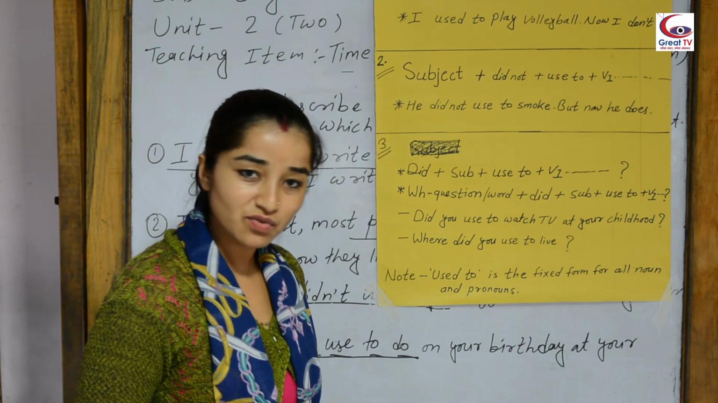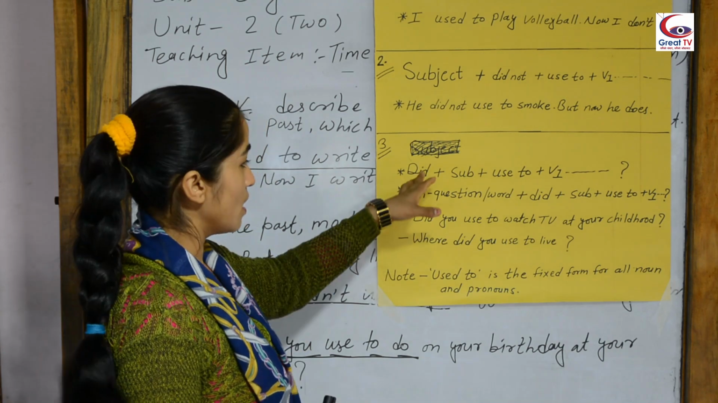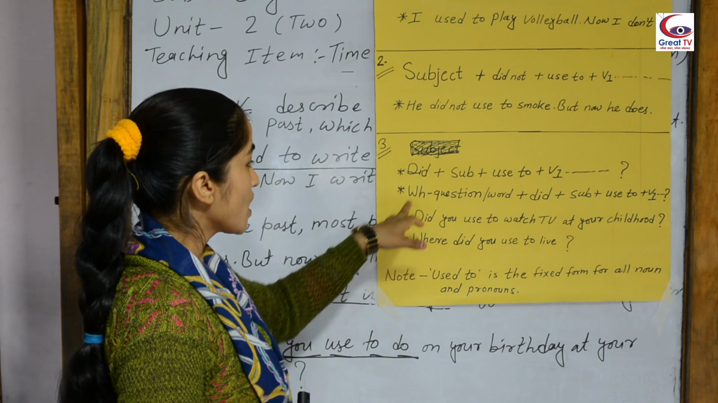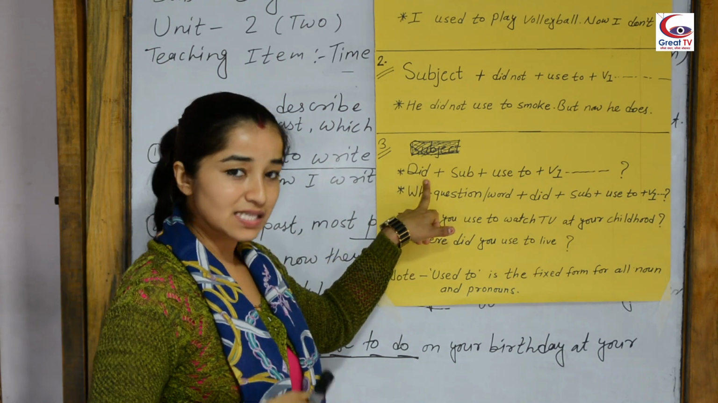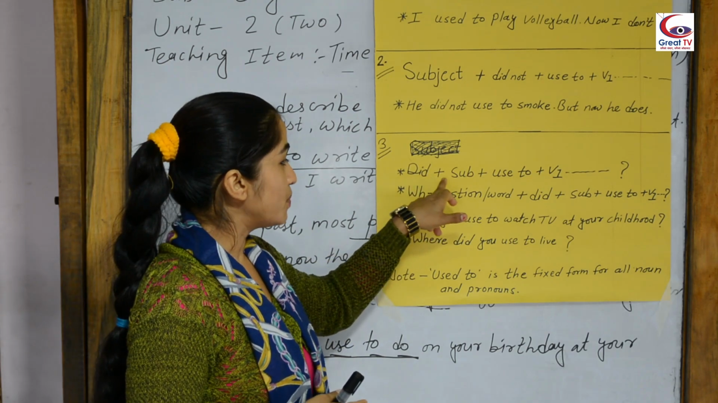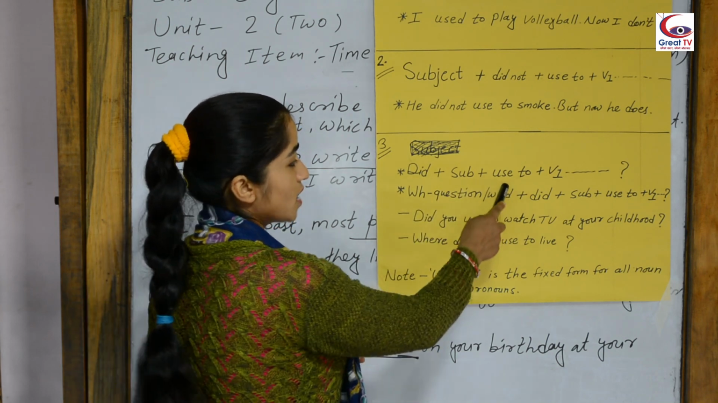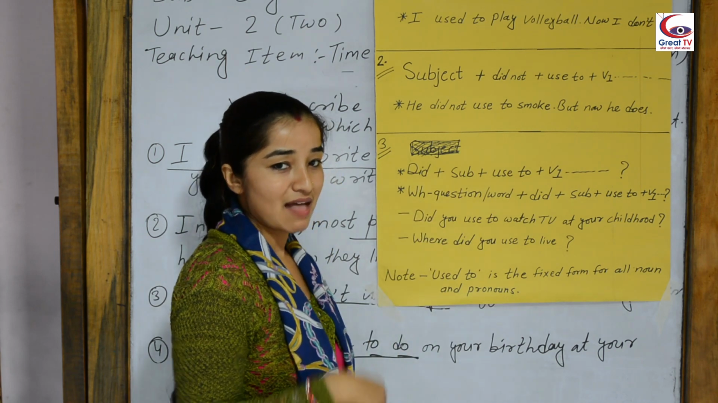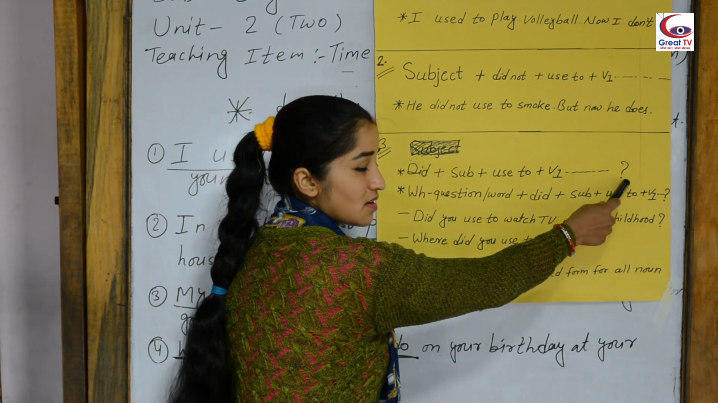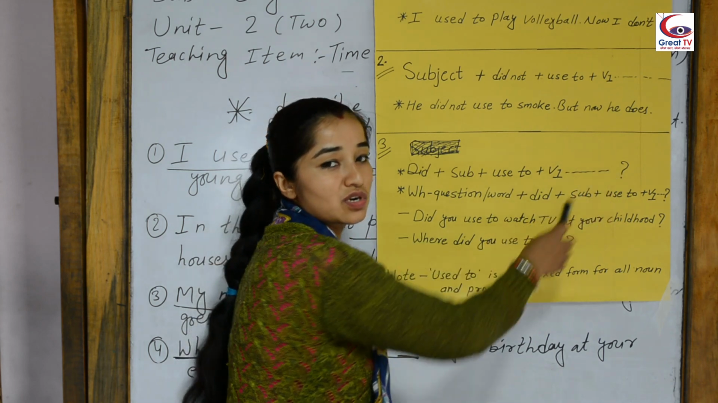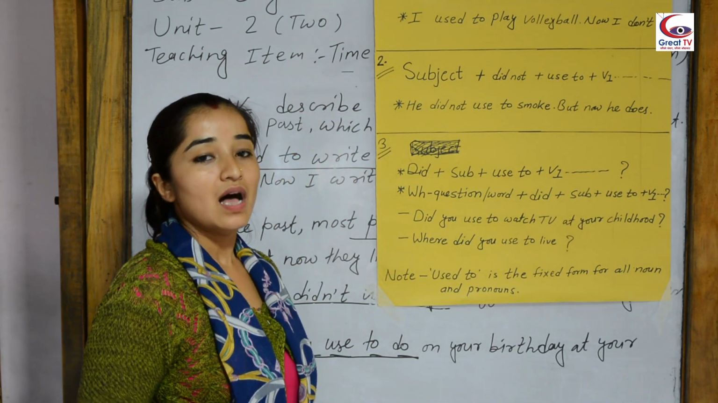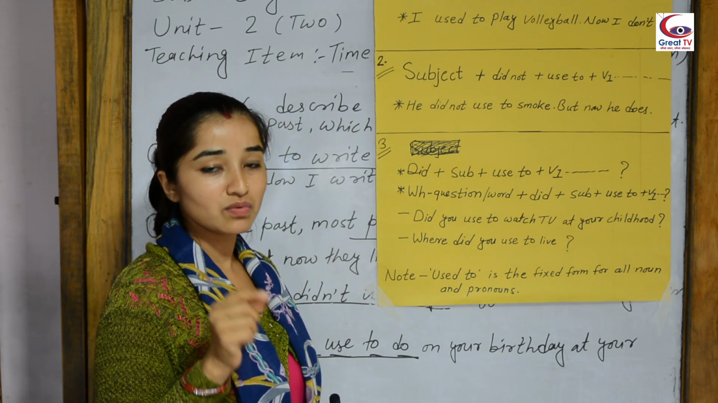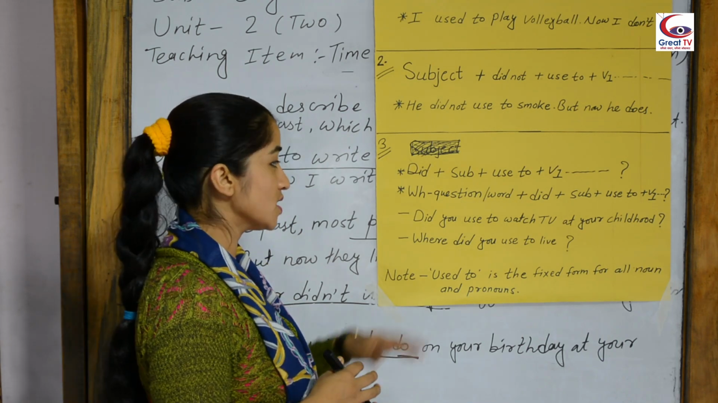And third one, we can also express our habitual past action in a question form. It may be a WH question or a yes/no question. Both of the question structures I have written here. Let's see. Did, it's a yes/no question. Did plus subject plus used to plus verb 1, and at the last of the sentence there is a question mark. Remember, while we are asking a question, we should write a question mark. Don't write a full stop. Be careful about this.